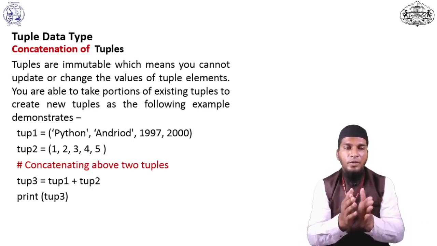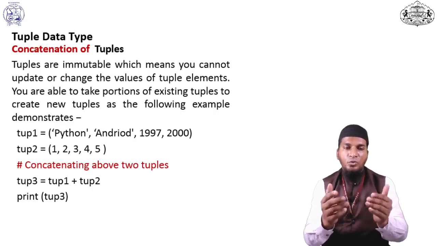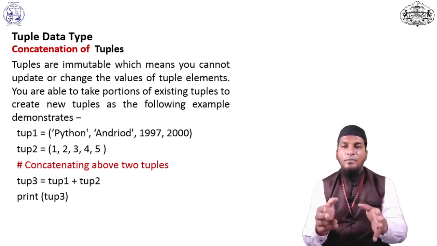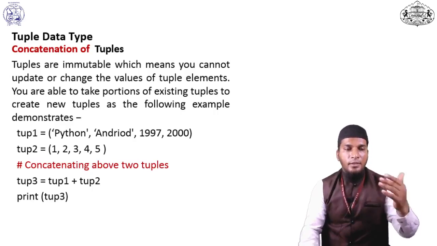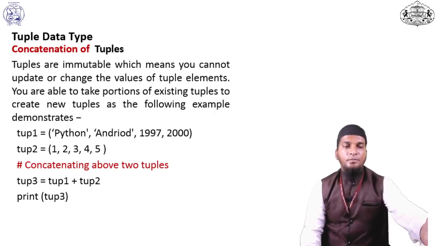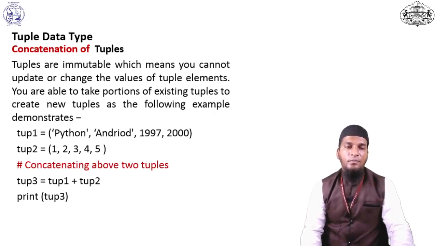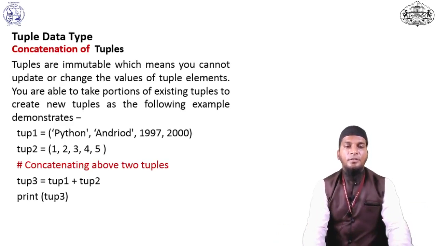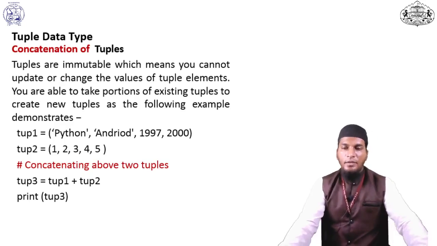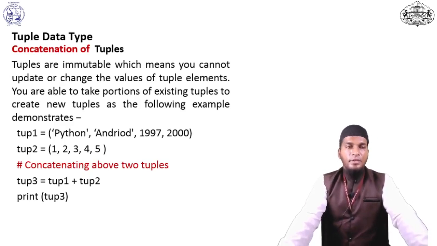See here, tuple 1, tuple 2, there are two tuples. We merge tuple 1 and tuple 2 into tuple 3. When we print tuple 3, it will print all the atoms combined. For concatenation of tuples we have to use plus, same like addition. Okay, getting how to concat tuples in Python.